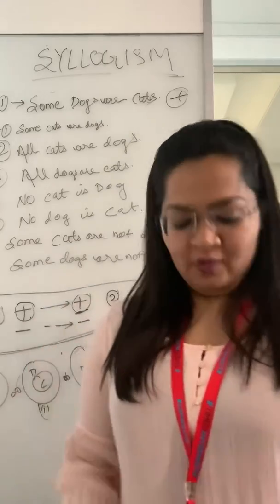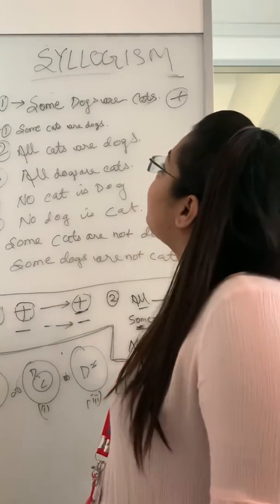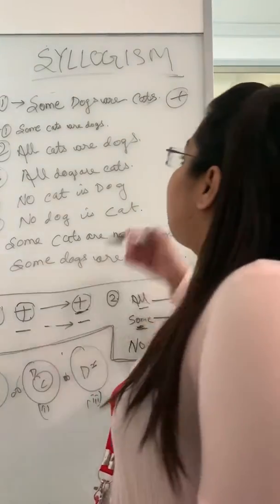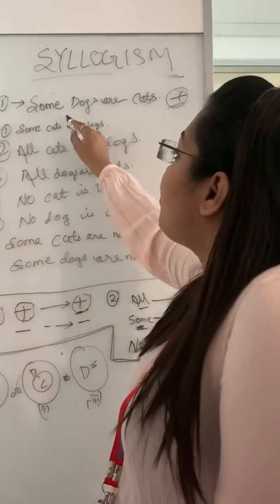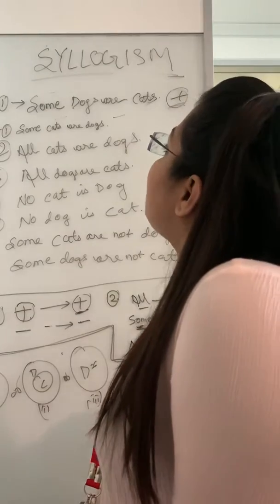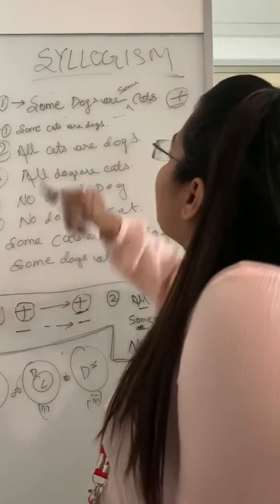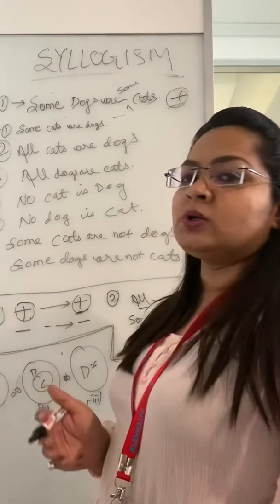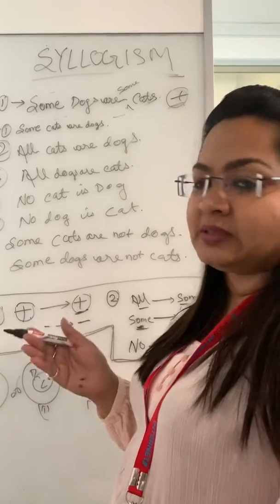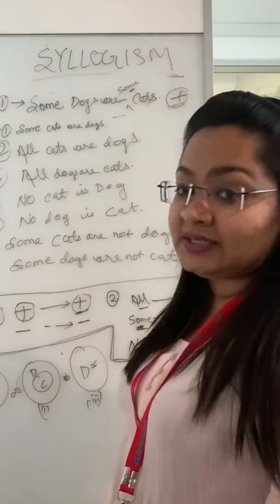Okay, so now we have come up with the next question. Statement 1 is: some dogs are cats. This is a positive statement, as you can see, because there is no "and" or "not" here. In a positive statement the hidden word is "some". Like before, I also told you there was a positive statement and we have used "some" at the last. So there is one hidden word at the last, it is "some".